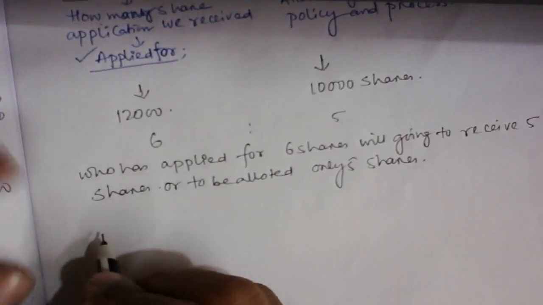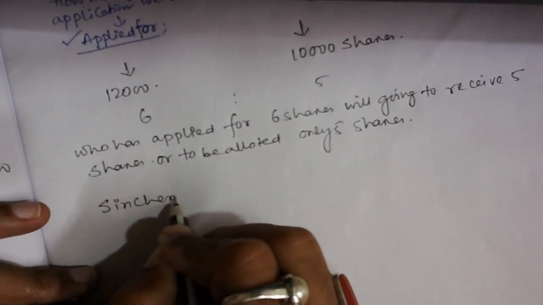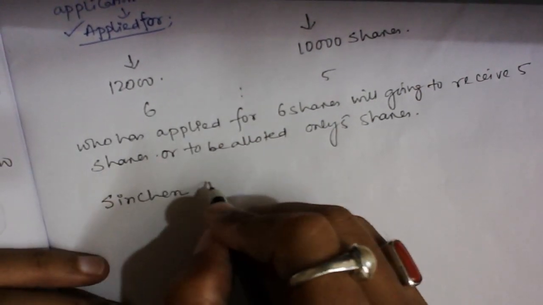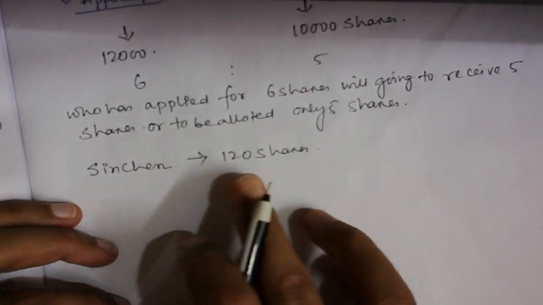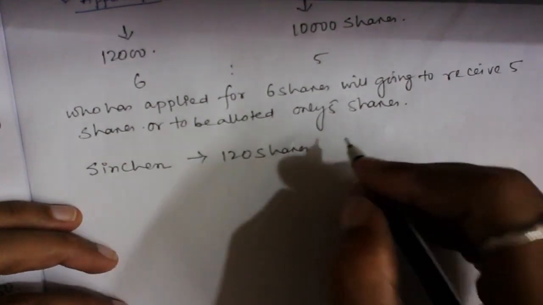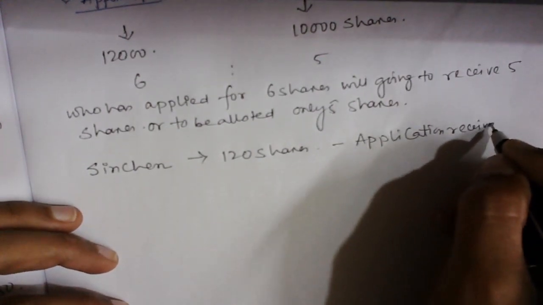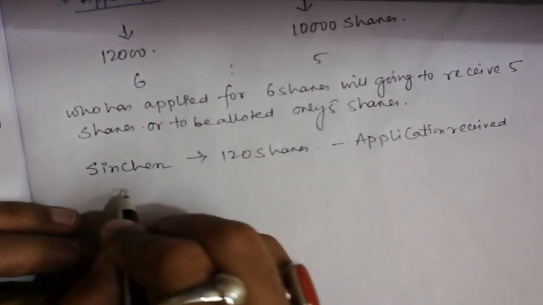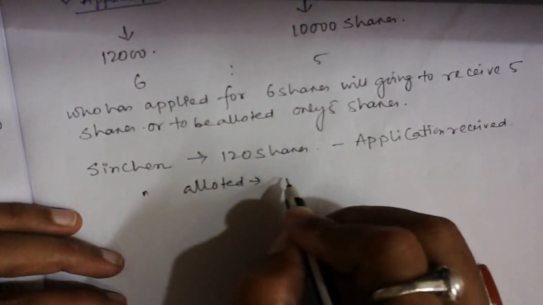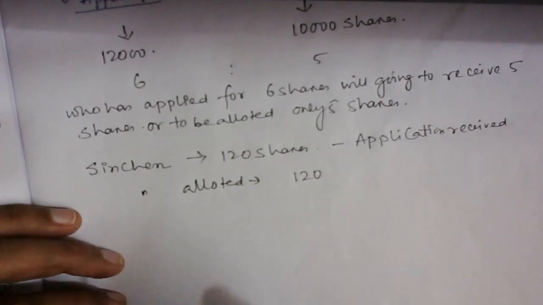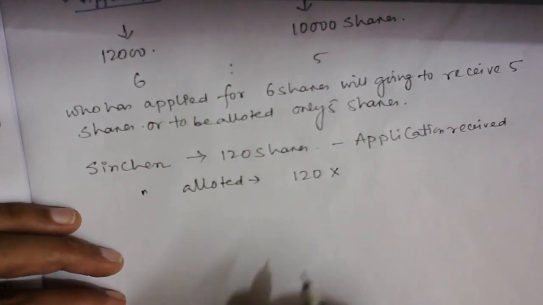Suppose you can write like this, Sinchen is there. So Sinchen applied for 120 shares, guys. So it is an application received. He has applied. But if you see practically, Sinchen is going to be allotted by the company not 120 shares. 120 shares is applied for to the company, but he is going to receive with respect to the ratio of 5 to 6.